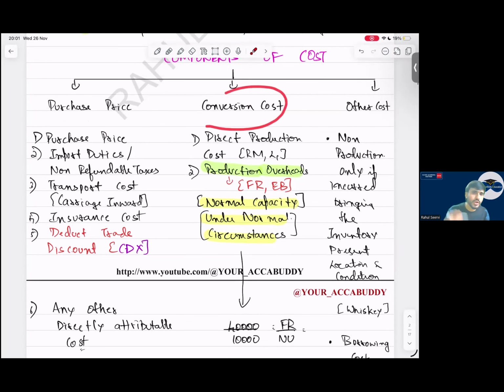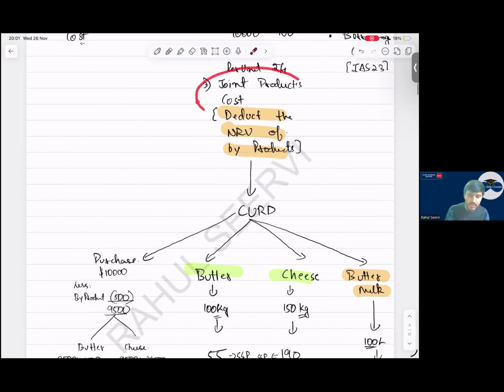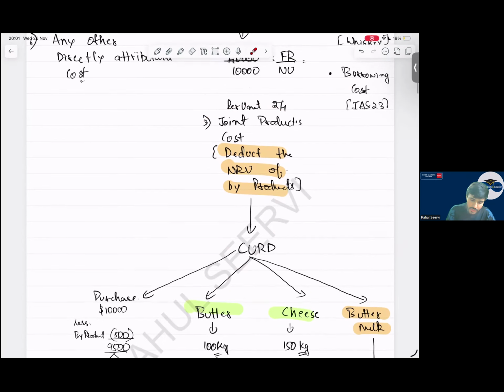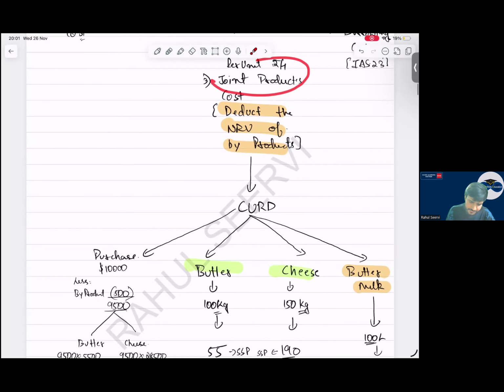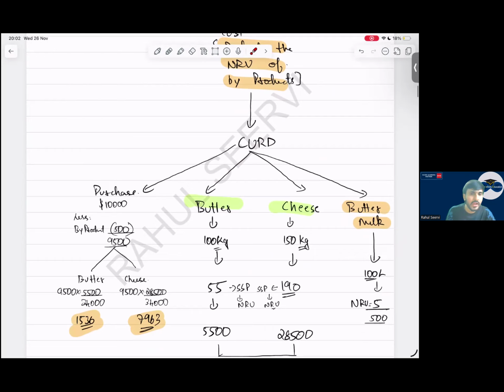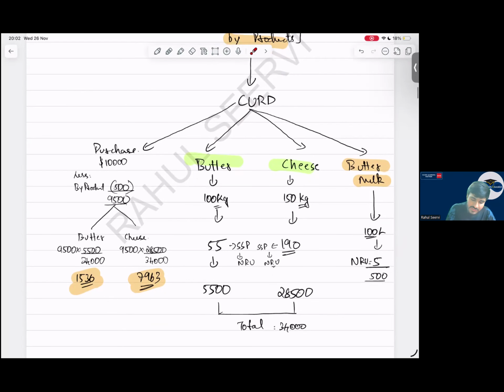In conversion cost, we have something known as joint cost. Now, what is this? Understand. Joint product cost. Whenever there is a joint cost, we take it and deduct the NRV of the byproduct. Let me take an example. Calculation will not come, theory is important from this. Say from curd we prepare butter and cheese. The byproduct is buttermilk.